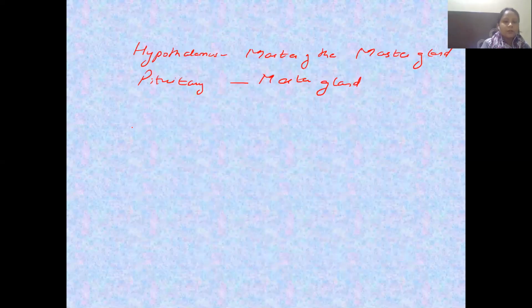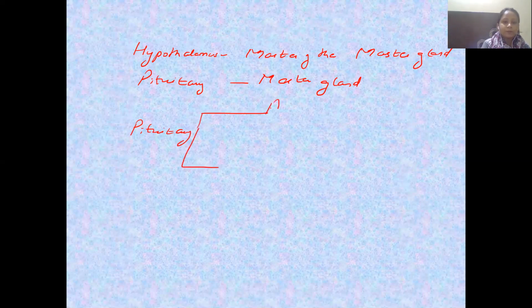Second thing, we concluded that pituitary is what? It is the master gland. Then third point, what we concluded, the structure of the pituitary. If we talk about the structure of the pituitary, it is divided into anterior pituitary and the posterior pituitary.